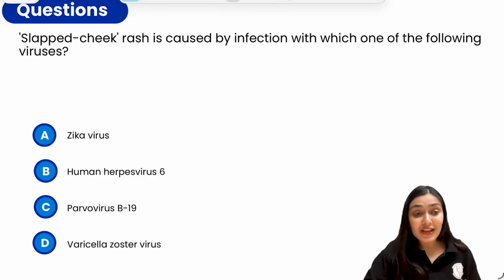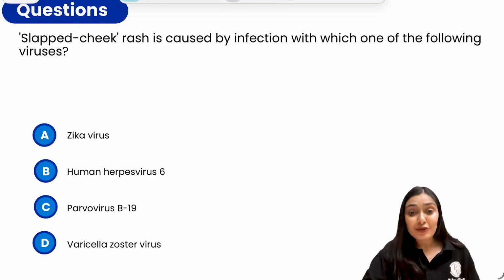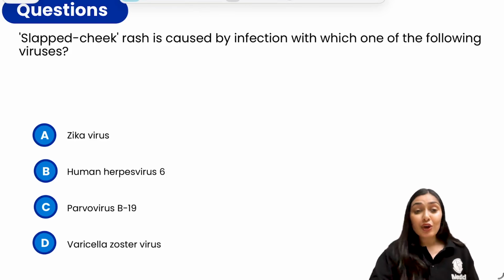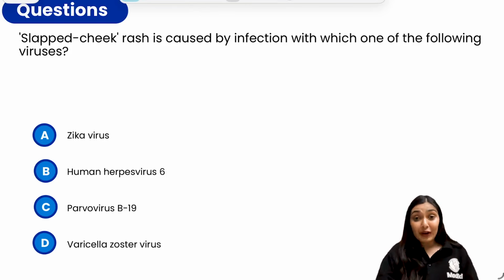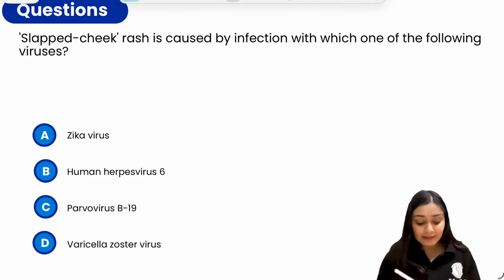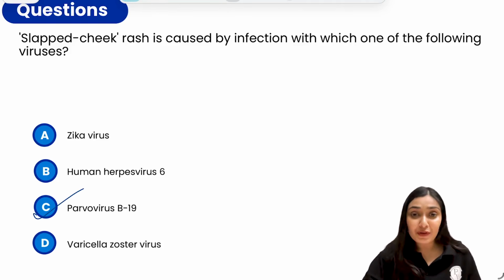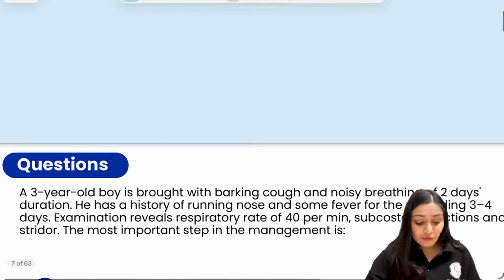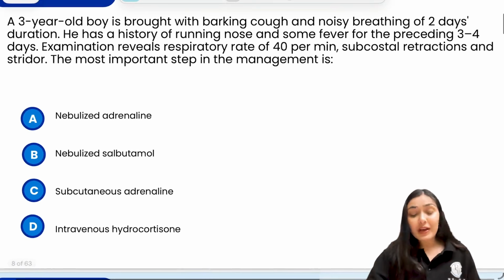Again, a fever with rash question. Slapped cheek is caused by the infection of which of the following viruses? No points for guessing. We don't even need to read the options over here. We all know parvovirus B19 has this slapped cheek appearance. So it was a very straightforward question. Now let's move to the next question.